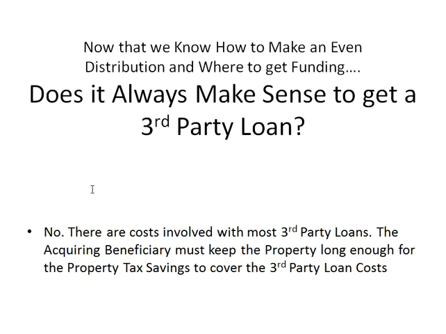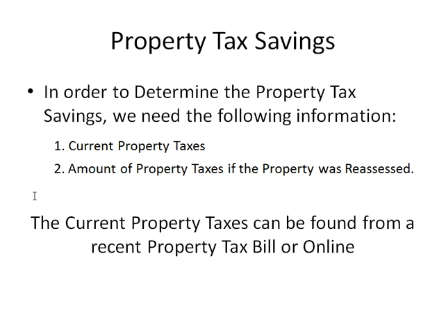Now that we know how to make an even distribution and where to get funding, does it always make sense to get a third-party loan? And the answer is no. There are costs involved with most third-party loans, and the acquiring beneficiary must keep the property long enough for the property tax savings to cover the third-party loan costs. So how do we determine that?